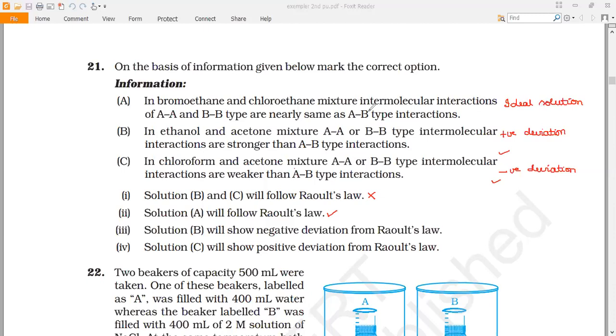Hence the AB interactions are the same as those of AA and BB type. Next, solution B will show negative deviation from Raoult's law. No, solution B will show positive deviation from Raoult's law. Solution C will show positive deviation from Raoult's law. Again, it is not correct, as it shows negative deviation from Raoult's law. So from the given options, option 2 is correct regarding the ideal solution. Hence, this option is the answer for the question.